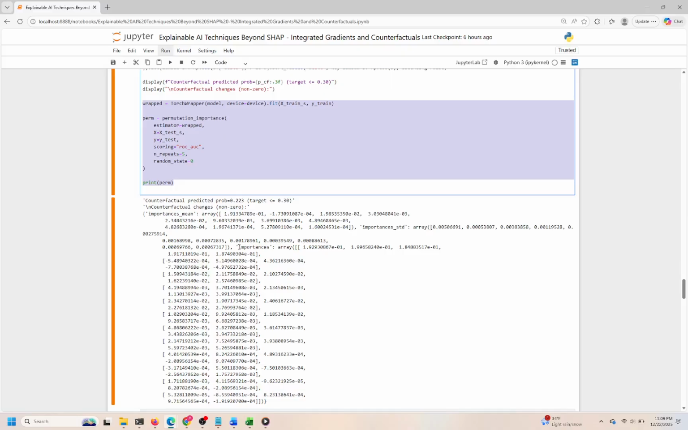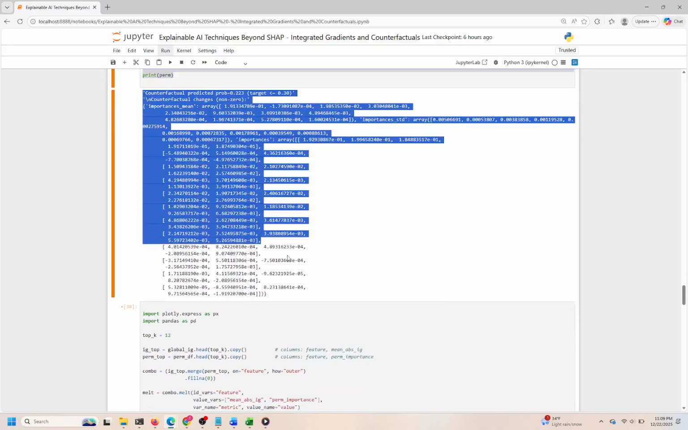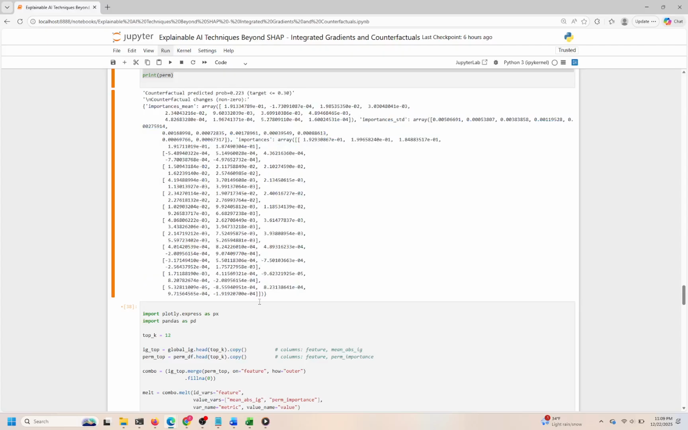Following the counterfactual analysis, we refit the model wrapped in a torch wrapper to ensure compatibility with scikit-learn utilities. This wrapper is necessary because the permutation importance function expects an estimator with a scikit-learn interface. Using the test set, we then compute permutation importance with 5 repeats, scoring by ROC-AUC. This method measures how shuffling each feature affects model performance, revealing the global importance of features in predicting the outcome. The printed results show the mean importance and standard deviation for each feature, helping us understand which features the model relies on most across the entire dataset.